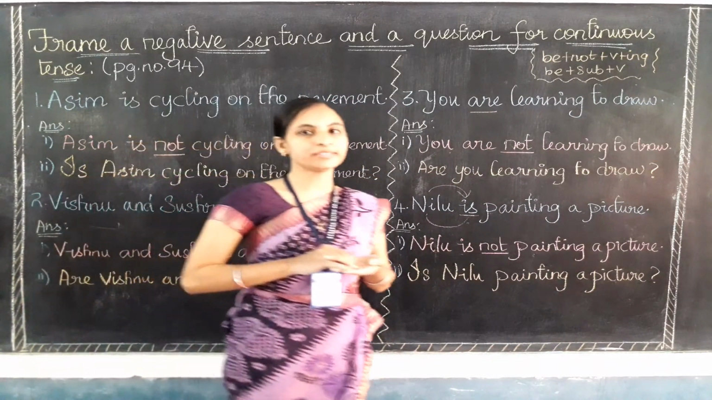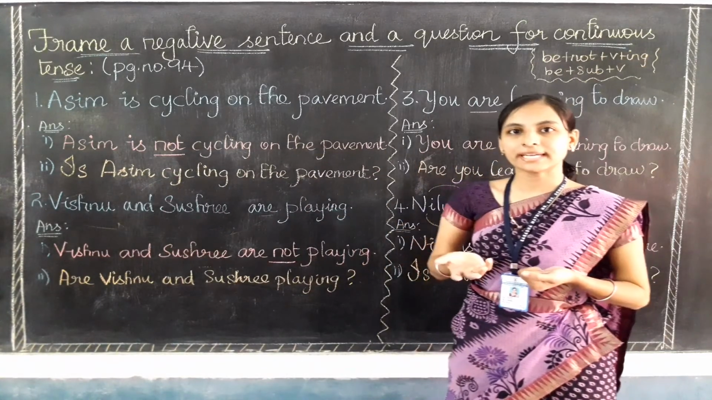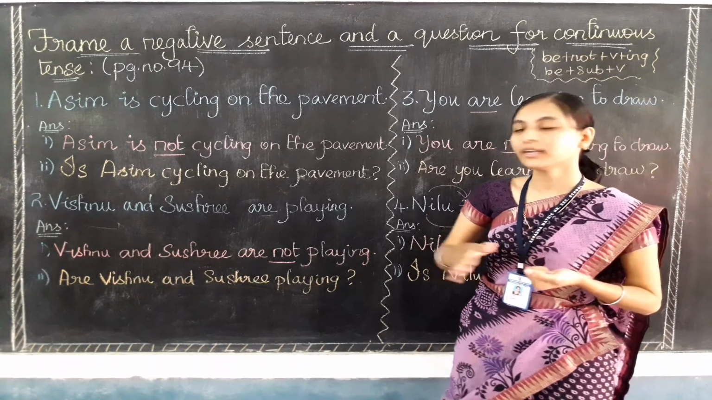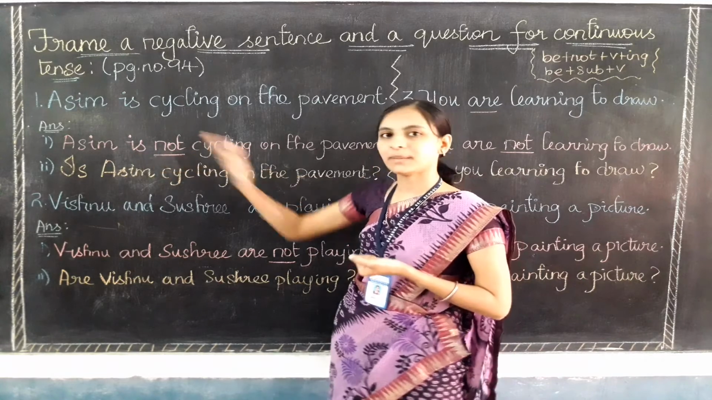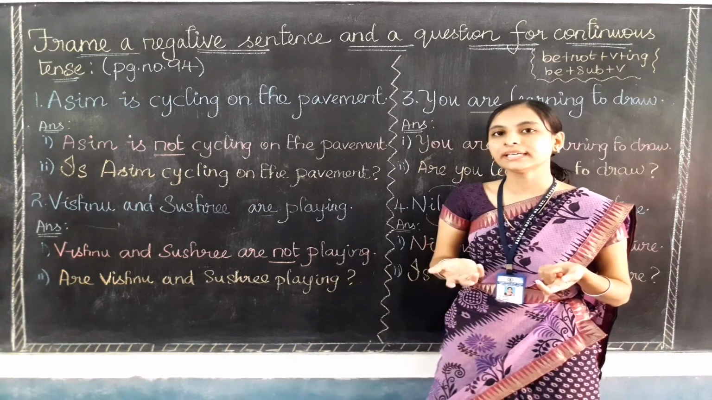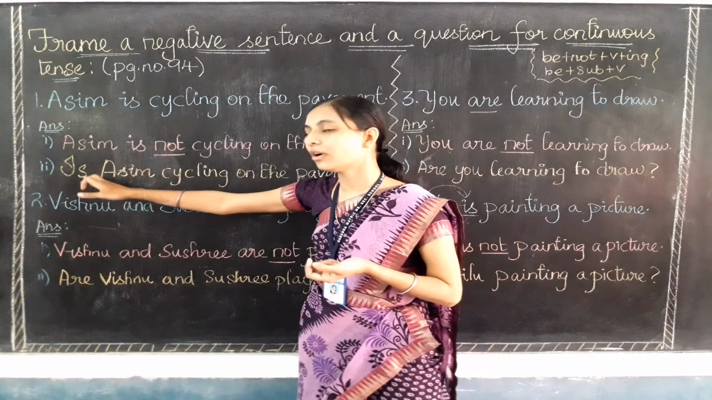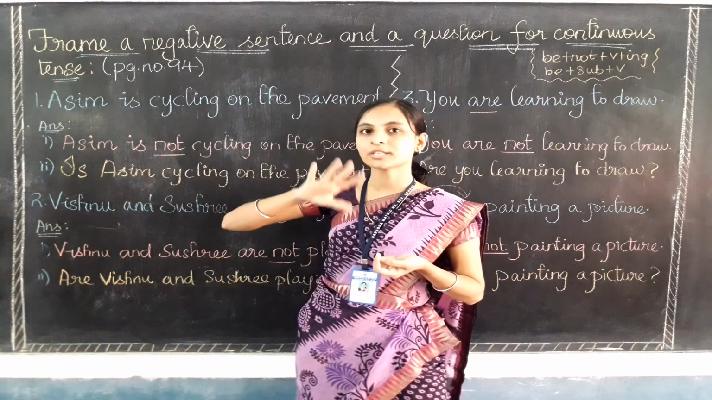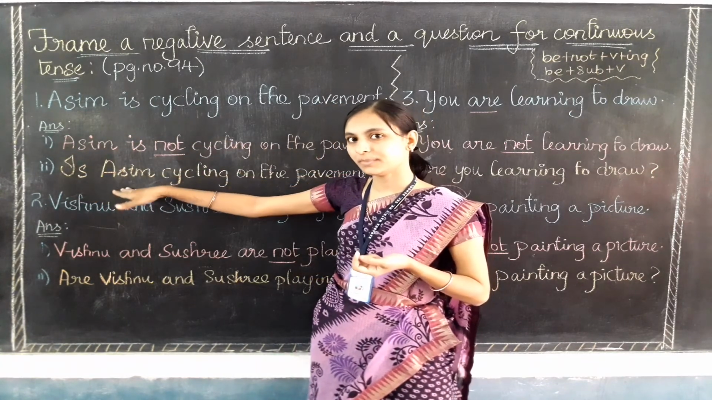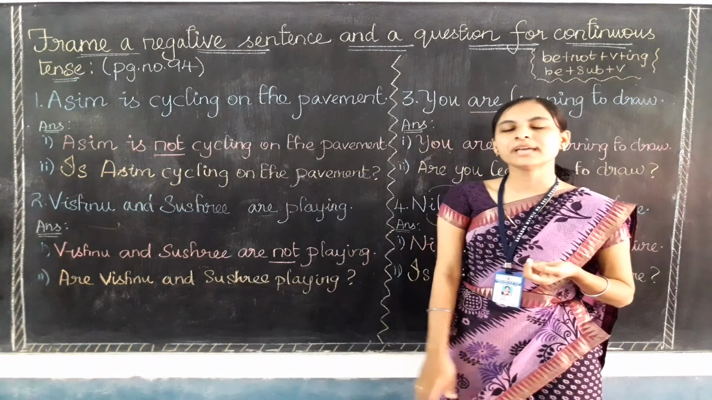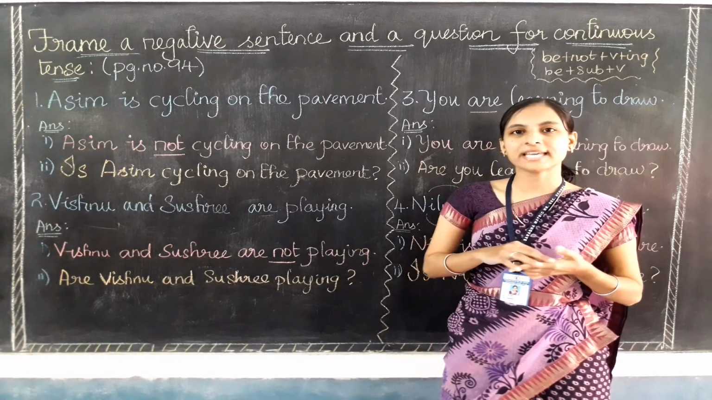So I hope you are clear with this exercise, children. Keep in your mind, whenever you are making a negative sentence, you need to put the not after the auxiliary verbs or be form verbs only. Then it becomes the negative sentence. For making the question sentence in continuous form, you need to put the be form verb, that is, am, are, was, were, in the subject place, and the subject will come next after the be form, and all other words will come as it is, and it should end with a question mark.